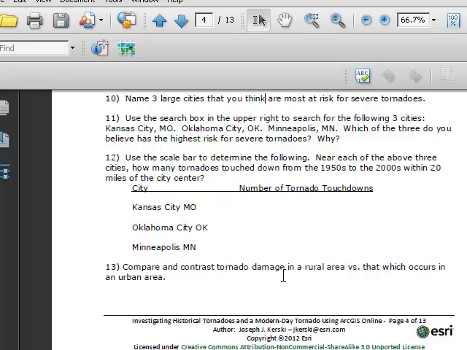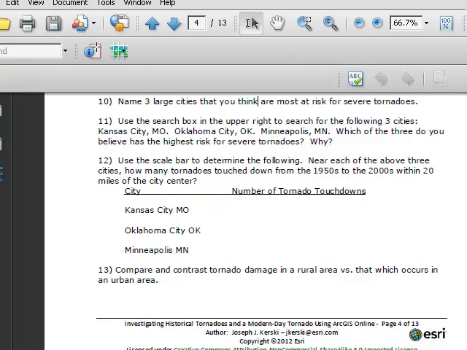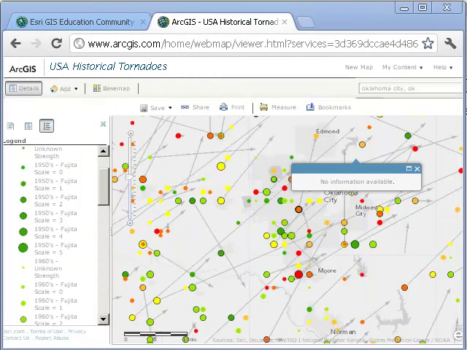Compare and contrast tornado damage in a rural area now versus an urban area. We often hear about urban damage to towns and cities, where tornadoes have blazed through all kinds of structures. But what about rural damage? What kind of rural damage is most destructive, and why?